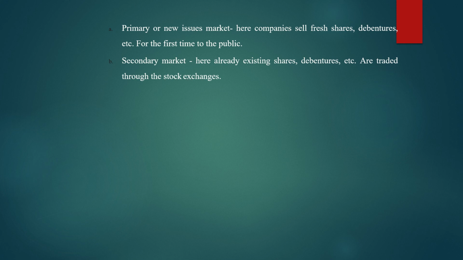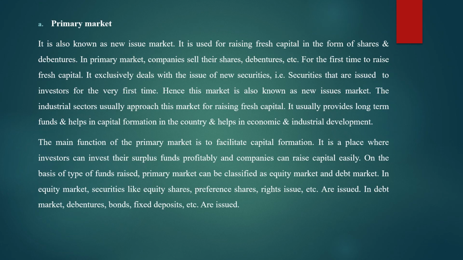So when a company issues the shares or debentures for the first time, it is called as primary or new issues market. And the second one is secondary market. Here already existing shares, debentures, etc. are traded through the stock exchanges. So here the old shares or the existing shares and debentures are traded through the stock exchanges, that is in secondary market. So in detail, we are going to study about the primary market now.